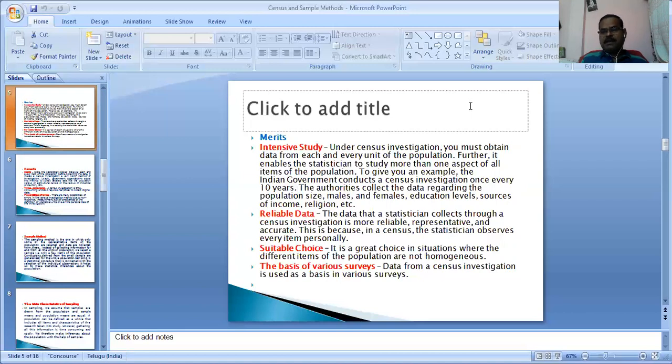Density of population, rural and urban population, decadal growth rate, age group, how many young people, literacy. These are the main elements of the population to analyze on the basis of surveys after completing the survey. This is the most important benefit of the census method.